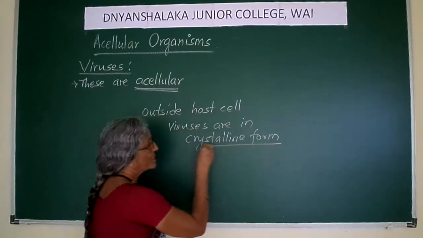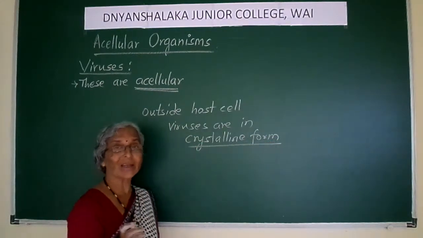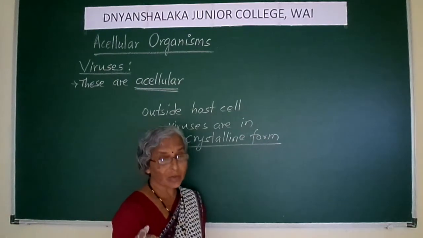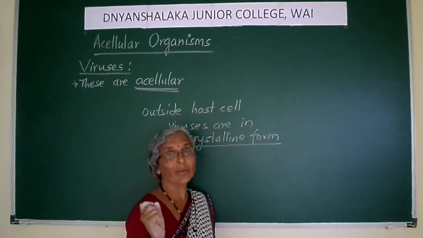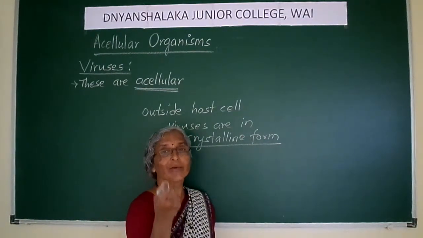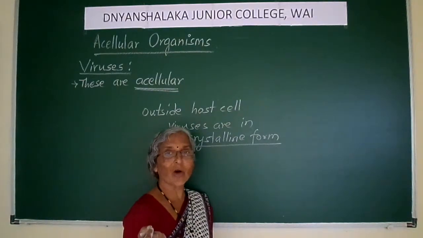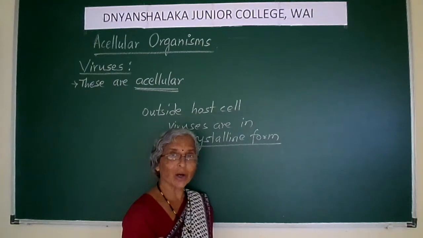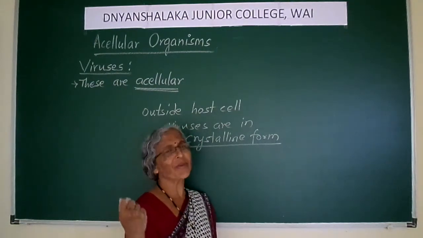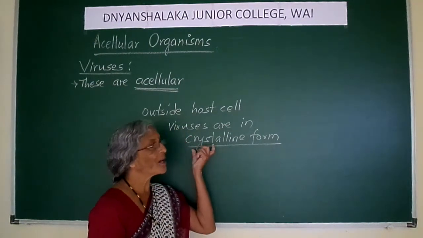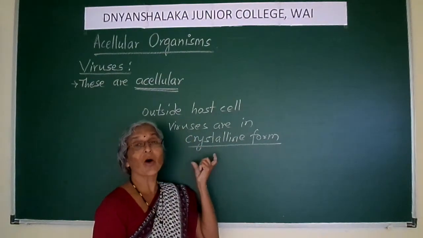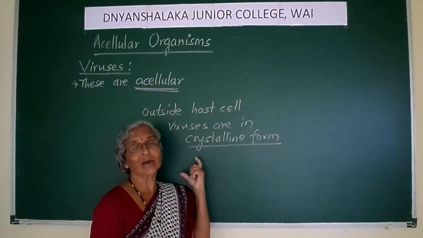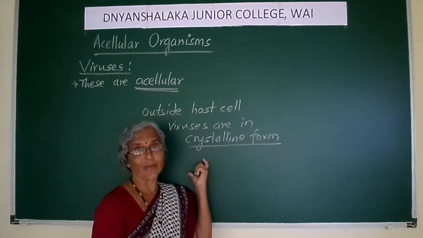Crystalline means just like a crystal. If we take common salt, we observe the crystal of common salt which is cubical. Take the crystal of sugar. In the same way, viruses are also in the form of crystal.